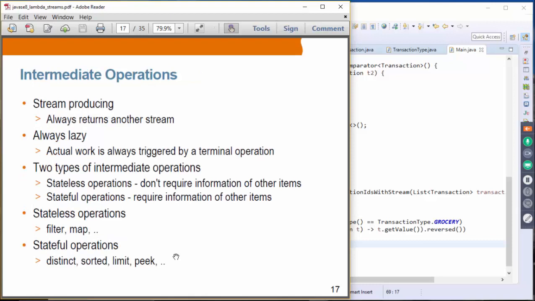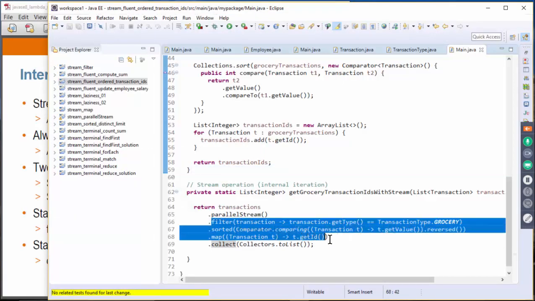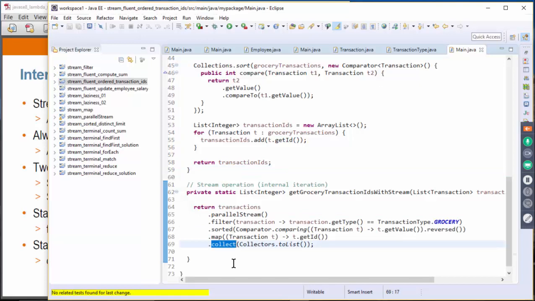So intermediate operations are stream operations that always produce another stream. And they are always lazy. We mentioned the concept of lazy a bit before, but lazy means actual work is always triggered by the terminal operation, meaning the set of intermediate operations do not get executed until the terminal operation gets executed.